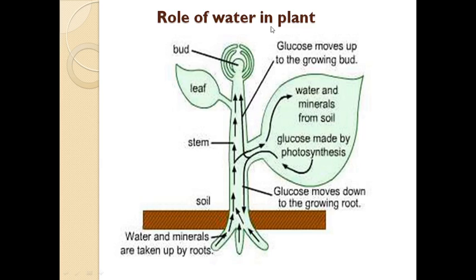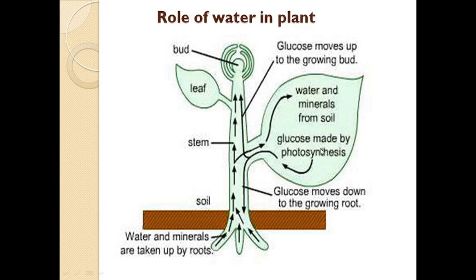When sunlight falls on the leaves, using water and carbon dioxide, with the help of chlorophyll pigment, light energy is converted into chemical energy in the form of glucose.